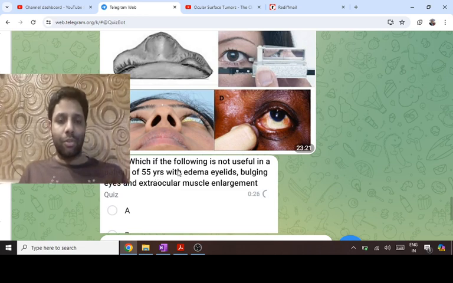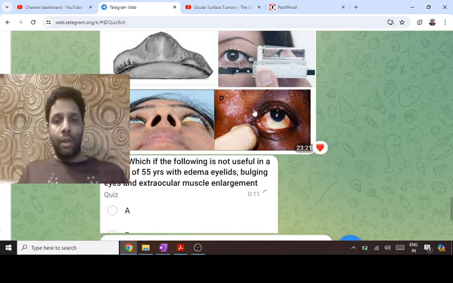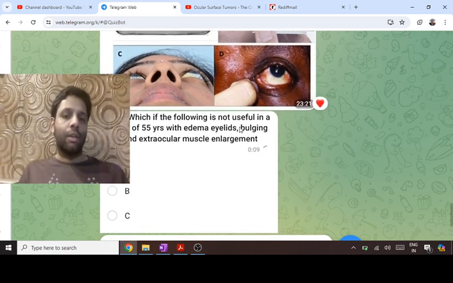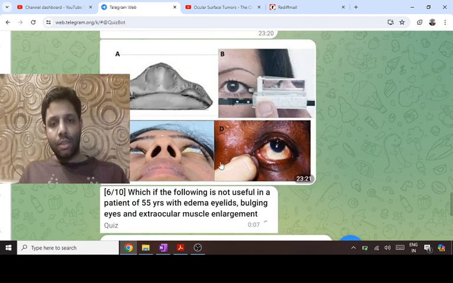Of course it has to be 55 years, which is not useful in the patient, and this is looking like a thyroid eye disease. Even with normal euthyroid levels, thyroid eye disease can occur: extraocular muscle enlargement, edema of the eyelid, bulging eyes. So option D is of no use in proptosis. Even if you don't know this question, you should know how to rule out.